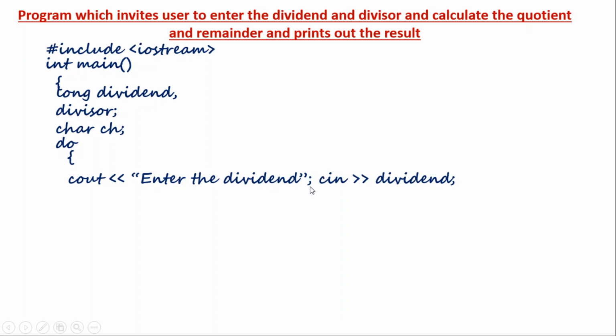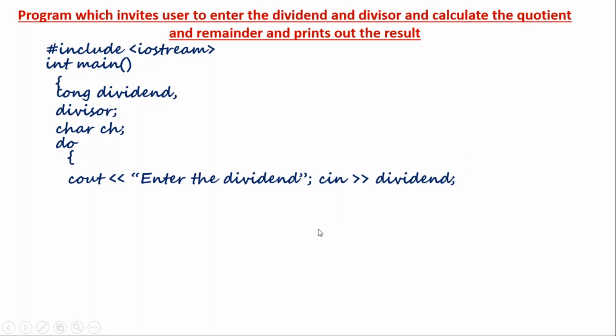So with the semicolon it will understand this statement is over. So whatever is continued is the next statement. In order to make use of the space, when we write on a paper, or to actually make use of the space on the program, on the script, we can use it like this, in order to save lines. With the semicolon, C++ understands this statement, cout enter dividend, has got over, then it will understand the cin as the next statement only.